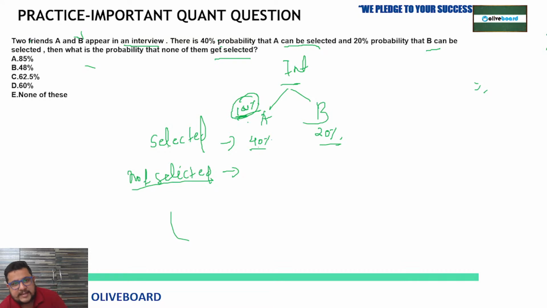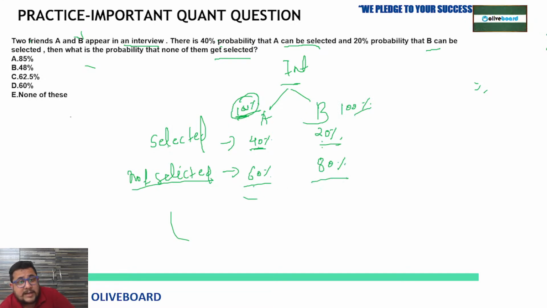Probability of both things, negative and positive, would be 100. So 40% selection chance, then 60% non-selection chance. Similarly here, 20% selection chance means 100 minus 20, 80% chance for non-selection.